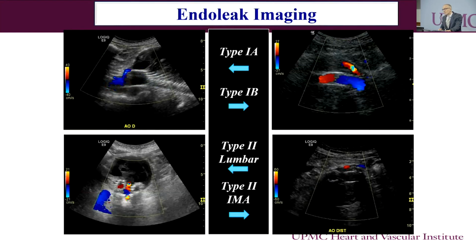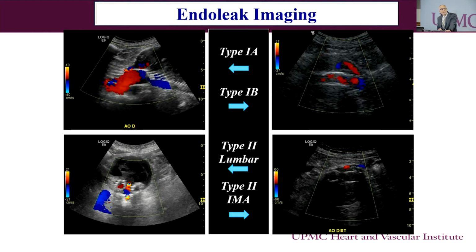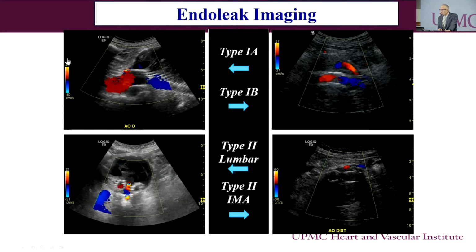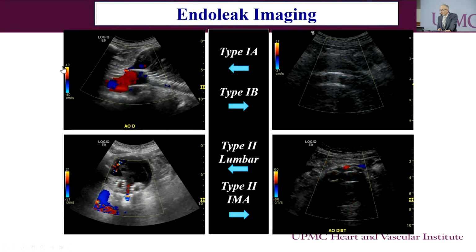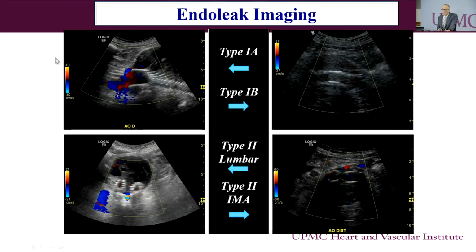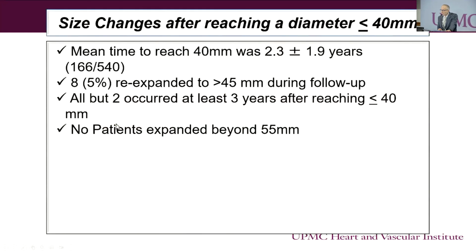So you can see a lot of details on ultrasound imaging. You can pick up all those endoleaks, whether it's a type 1A endoleak, which is from the proximal attachment site, and you can see it on the left side panel, a type 1B, which is from the iliac, a type 2 endoleak from the lumbar or the IMA, essentially back bleeding into the aneurysm sac. So it is pretty sensitive if you have appropriately trained vascular lab techs. As I mentioned, this has made it into the guidelines, which advocate for the use of ultrasound at 1 year if there is no endoleak and a stable or shrinking AAA sac is seen at the 1 year CT scan.